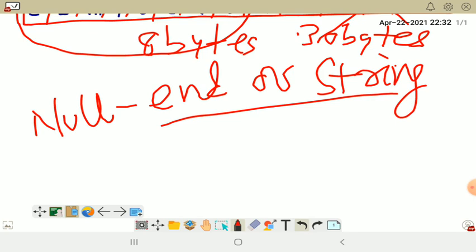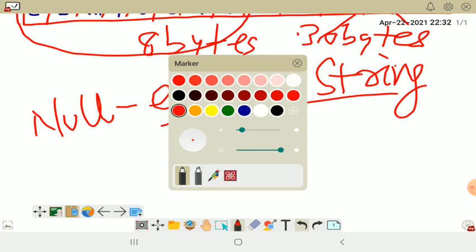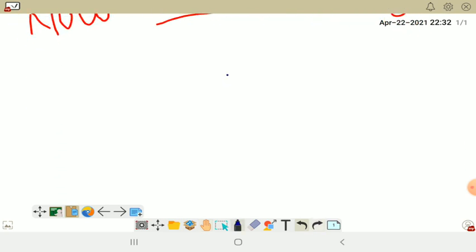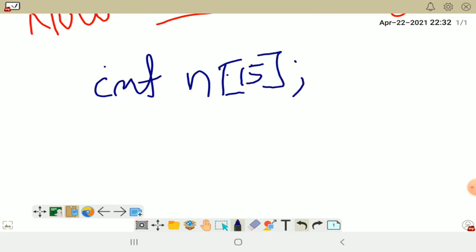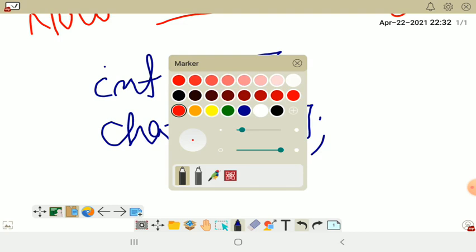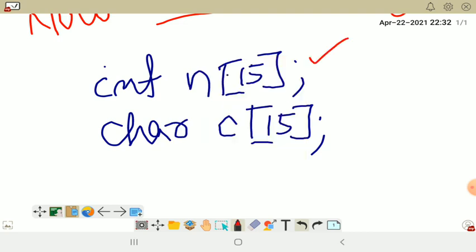Okay. Now students, one question I can ask you. We were using before integer with number. That is how we used to write int n of 15. So in this case, in character case I am writing the same way char c of 15. Now my question is, why was there no null concept here? Why didn't I teach you any null concept in that case, and why am I teaching the null concept here?